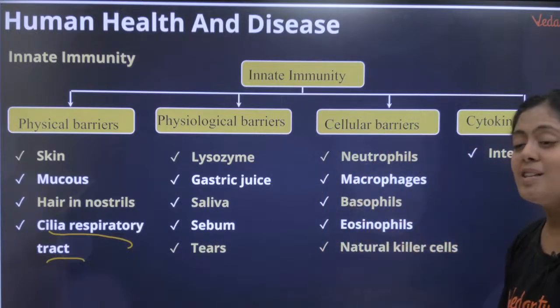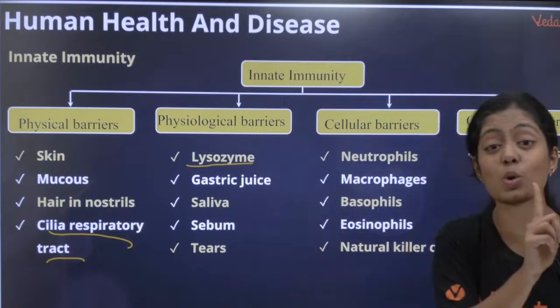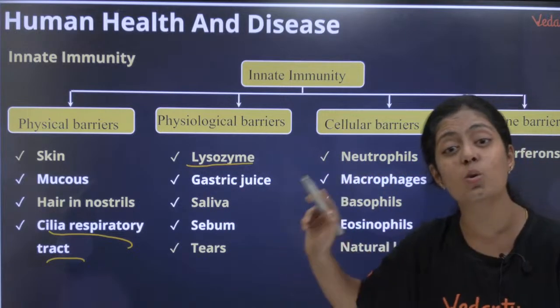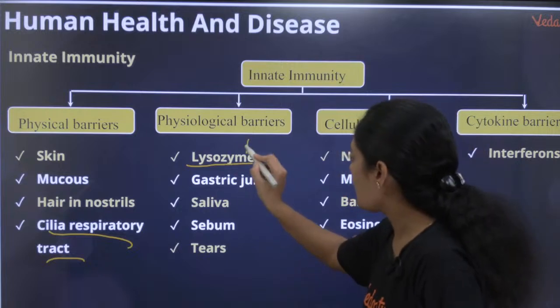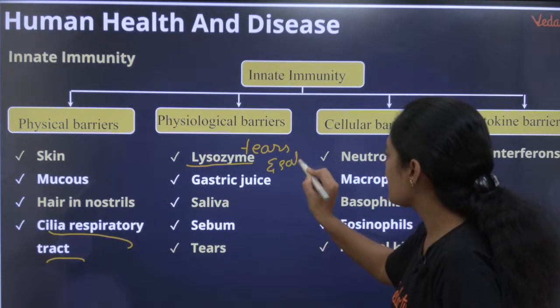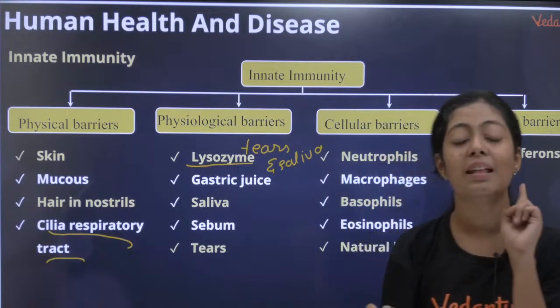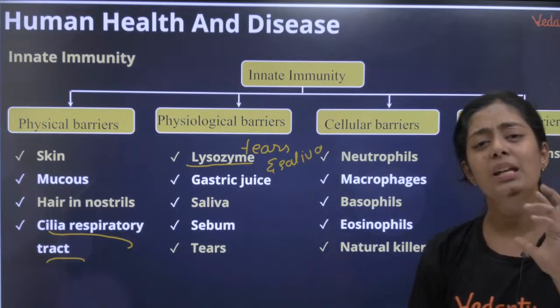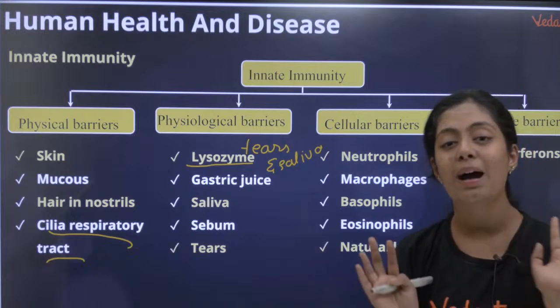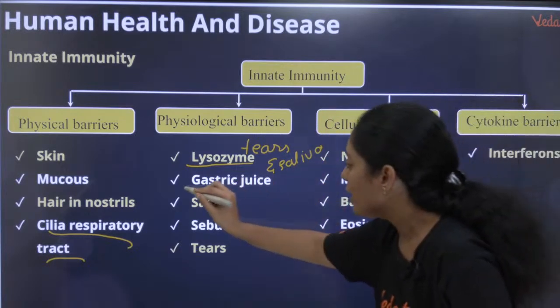Okay, then physiological barrier, you have lysozyme. Guys, it is not lysosome, it is lysozyme. So what is lysozyme? It is actually present in my tears and saliva. Lysozyme is an enzyme present in my tears and saliva. Okay, so what does it do? This is going to kill the bacteria. It's a bactericidal enzyme.